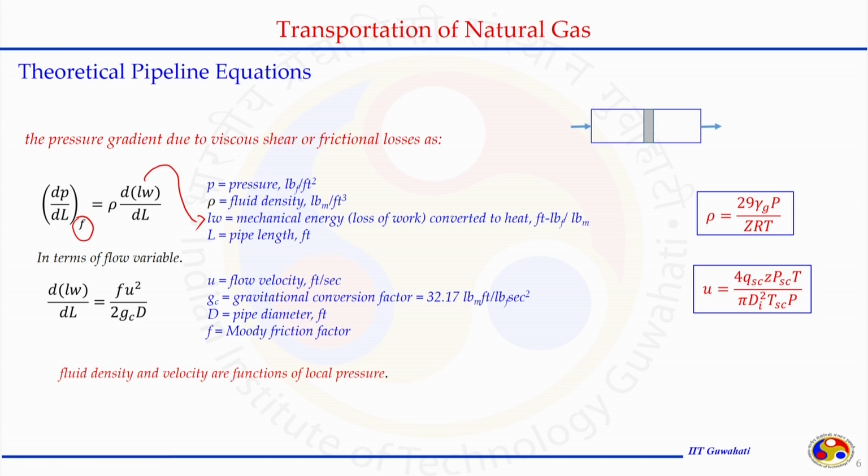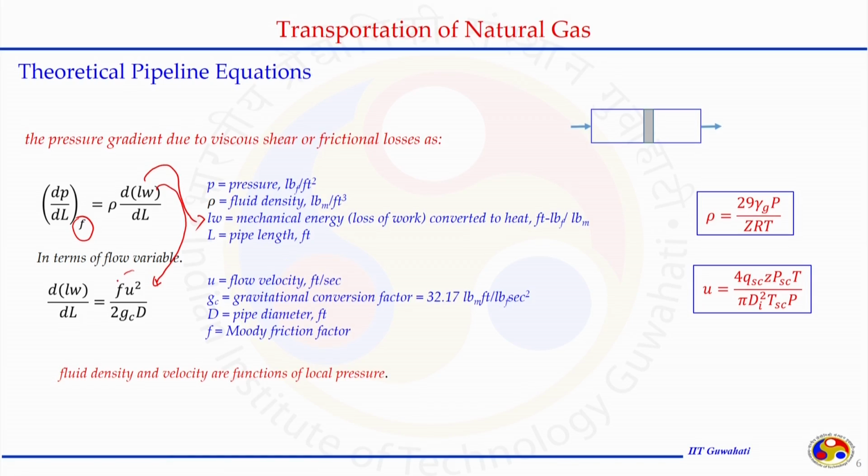We can convert this into some flow variable. We know how to do it. We did it two or three times in the past also, especially when we were dealing with the WPR, well performance relationship, where we can establish this is equal to F u square by 2 gc d, and this is responsible for accounting for the fluid properties in terms of F.